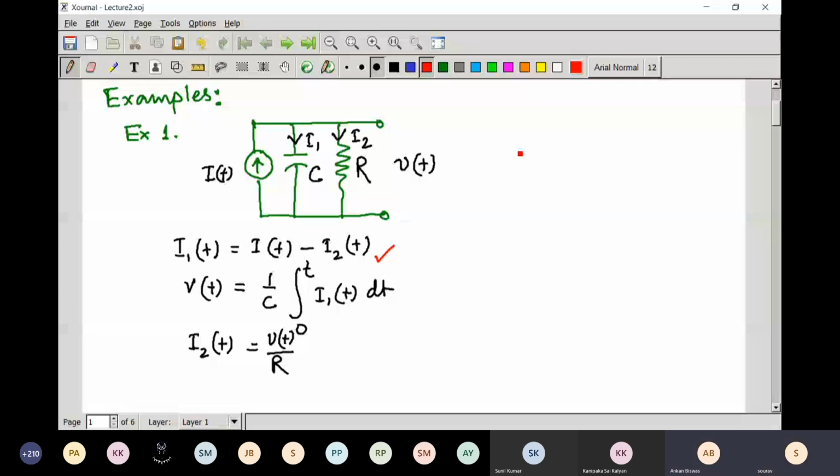Say you have given I(t) here. Please mute your microphone. Then I2(t). If you subtract this from I(t), then you will get I1(t).